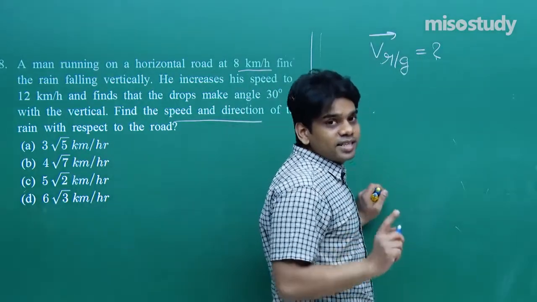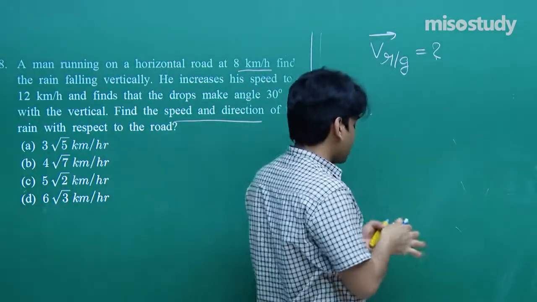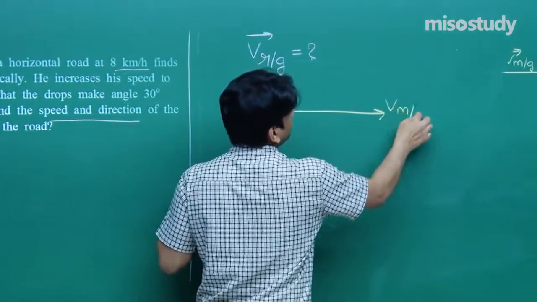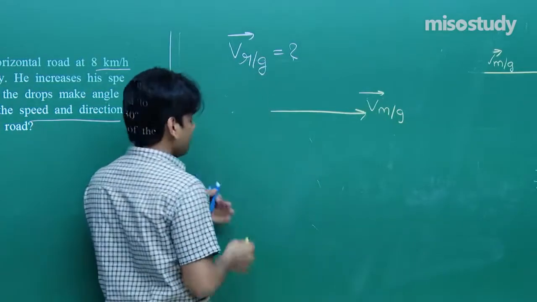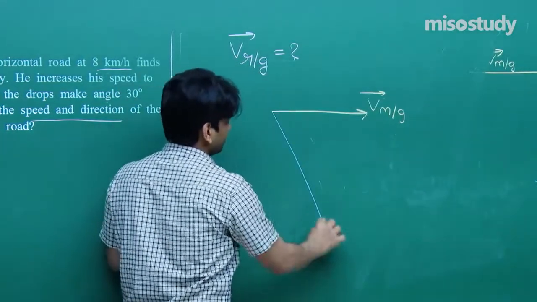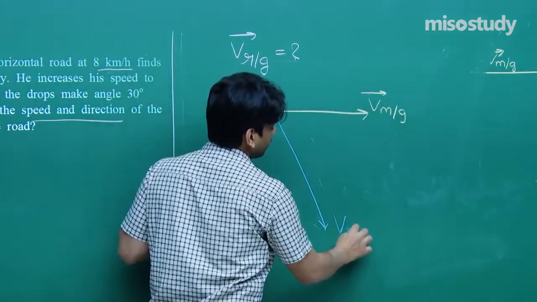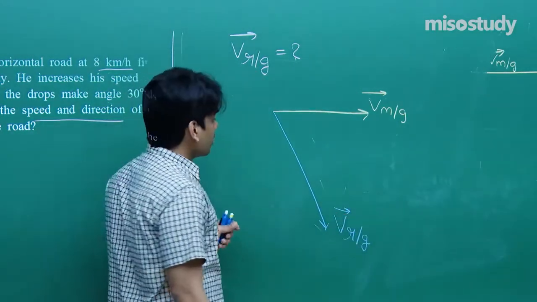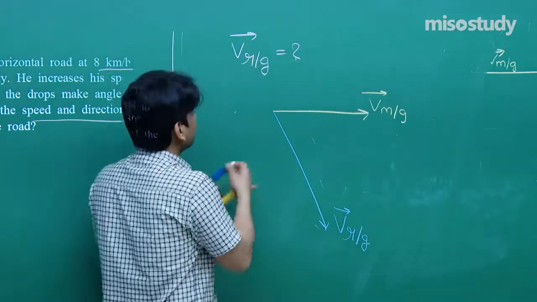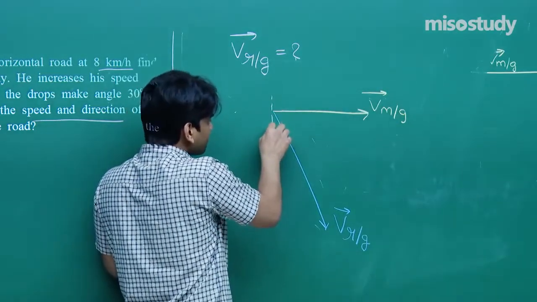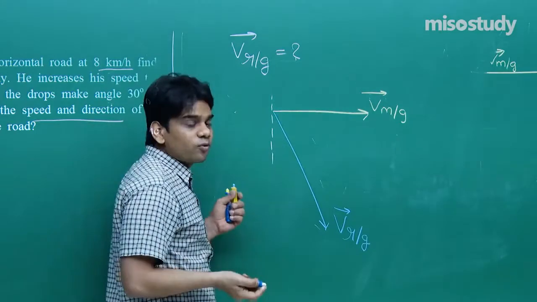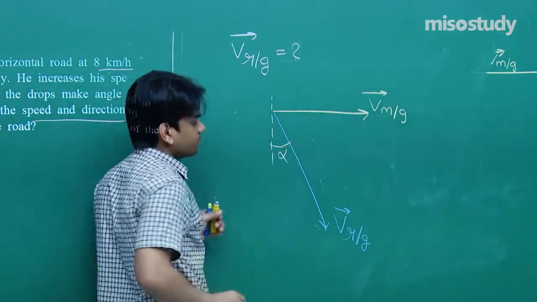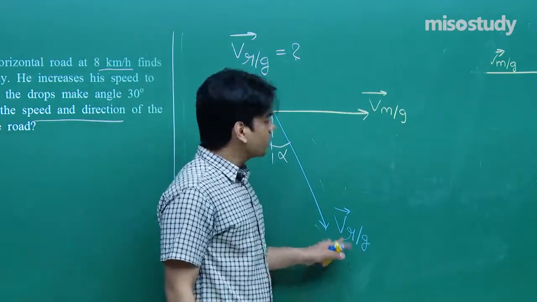Now first it is said that man runs at 8 km per hour. Let's say the rain is falling along this direction. This is velocity of rain with respect to ground. Now it is said that he finds that the rain appears to him falling vertically downward, and let us say this angle is alpha.